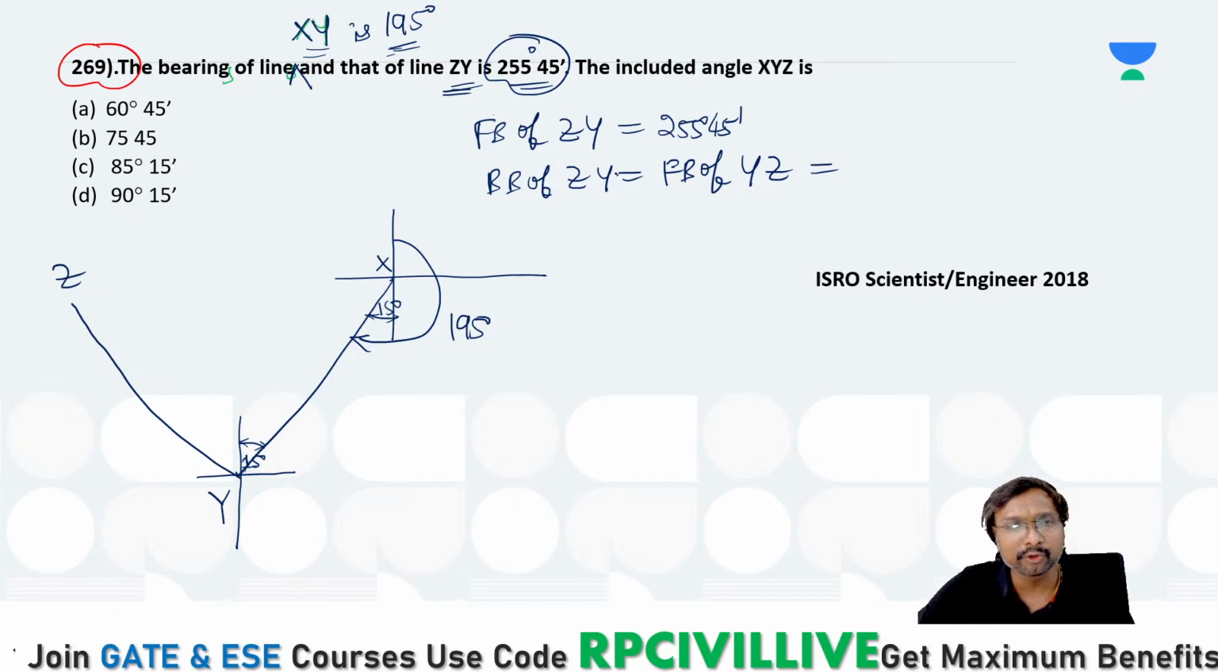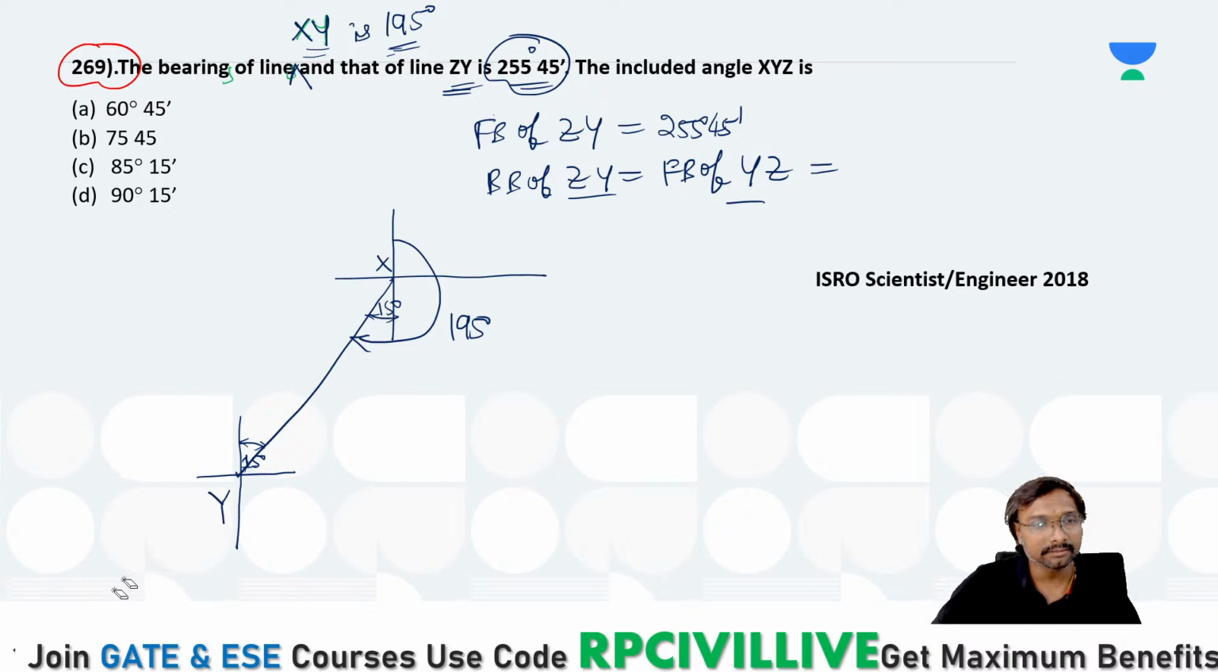YZ was wrongly taken. The back bearing of this ZY is equal to the fore bearing of this YZ. How much will it be? That is what I am asking. Tell me, it is in which quadrant? If you just observe this, one second. It is wrongly given. If you just observe it, okay, let it be. So here it is in which quadrant?